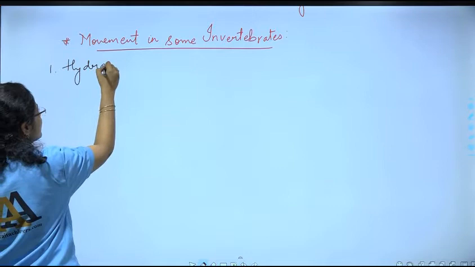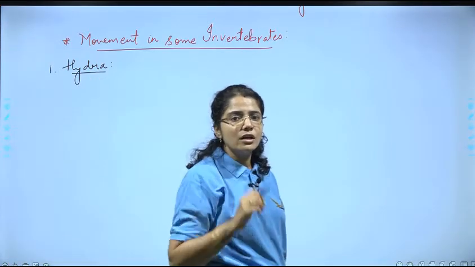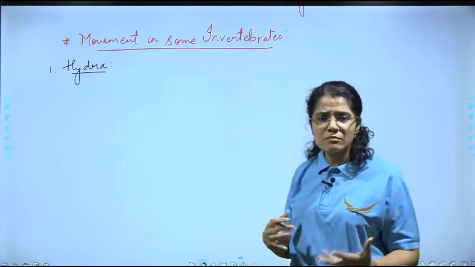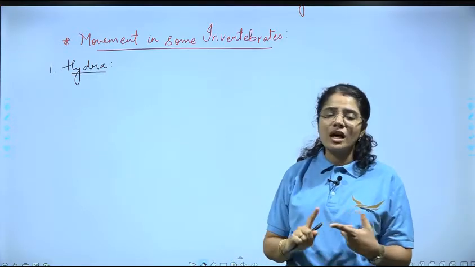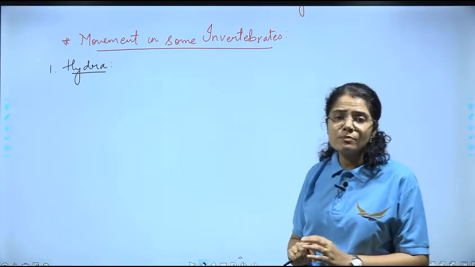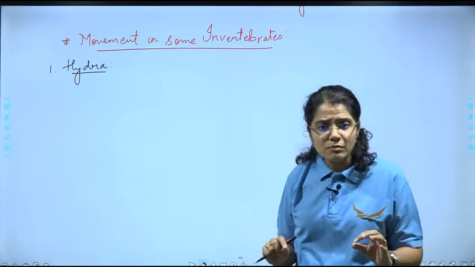All of you know Hydra is a coelenterate, it is a coelenterate animal. So does it have any special muscles to move? Remember, Hydra has no special muscle fibers. It has muscle processes. The fibers are well formed, whereas the processes are strand-like structures. Understood? So Hydra has no special muscle fibers.